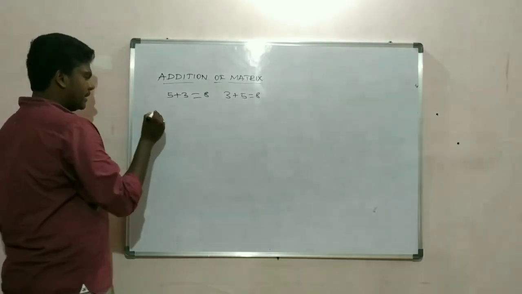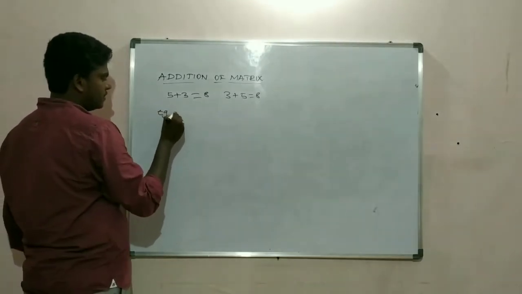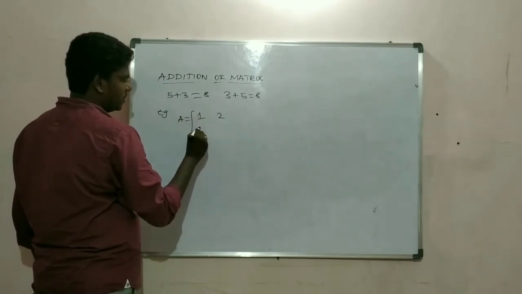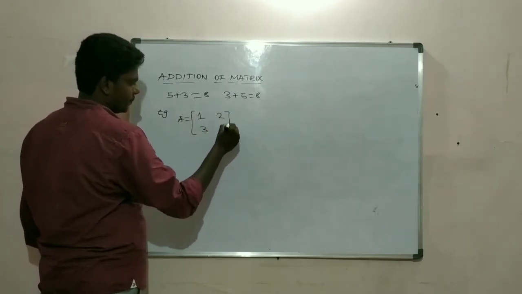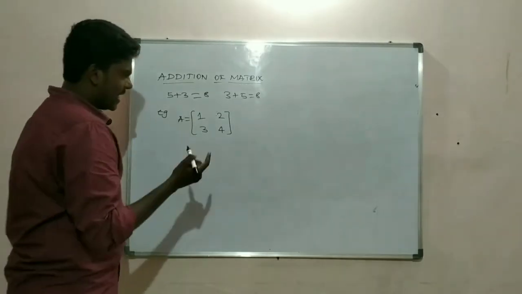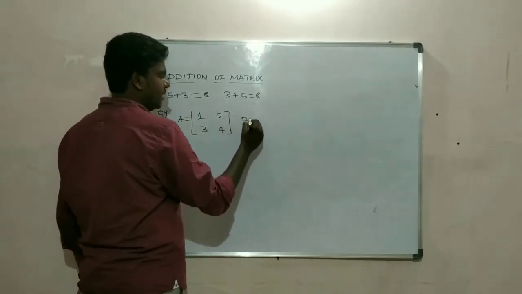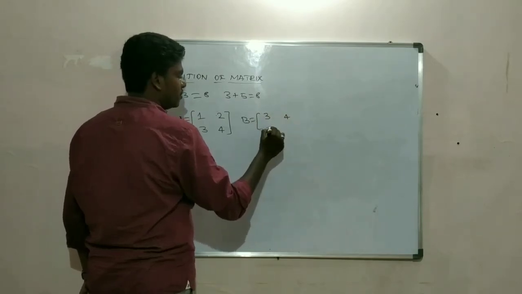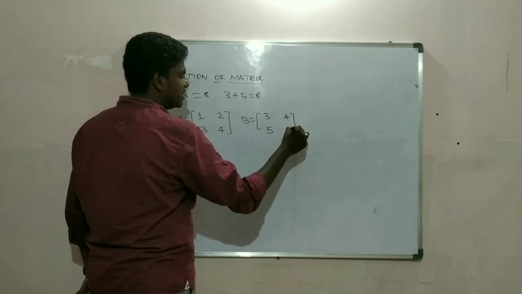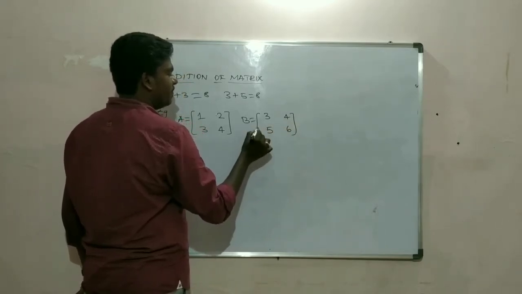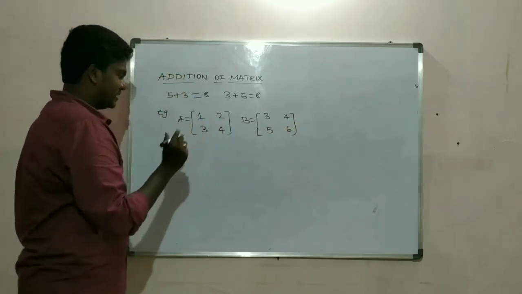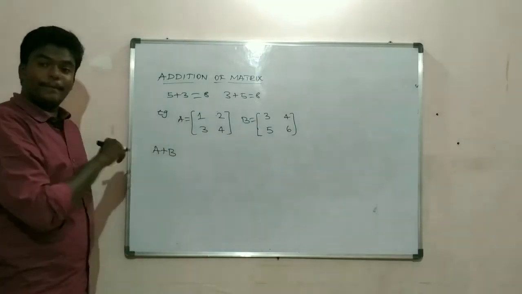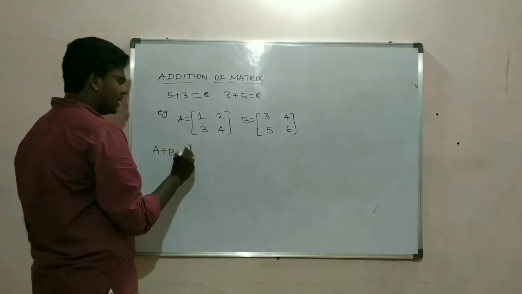So we know matrix. I'm taking an example. A is equal to 1, 2, 3, 4. Then I'll take another matrix, B is equal to 3, 4, 5, 6. If I have to add A and B, that is A plus B, addition is very simple.